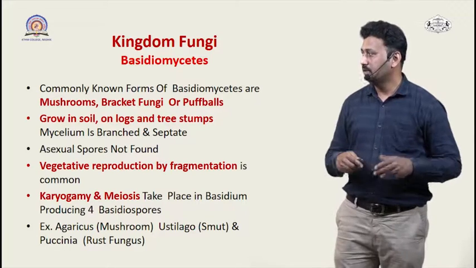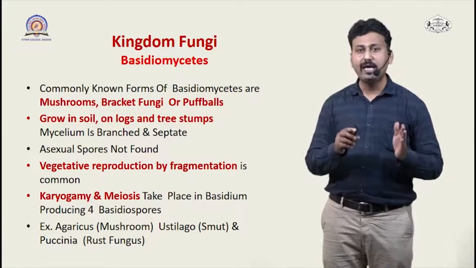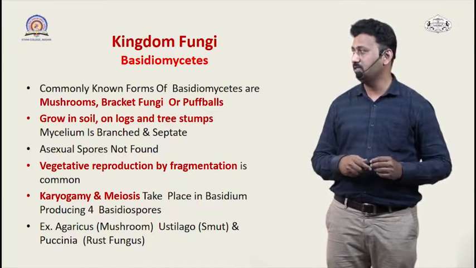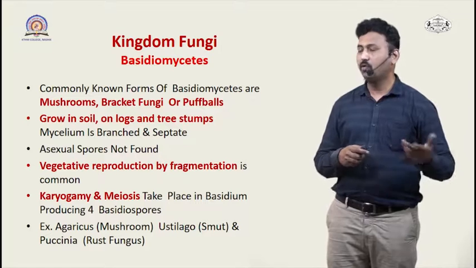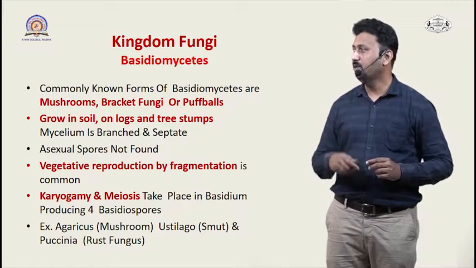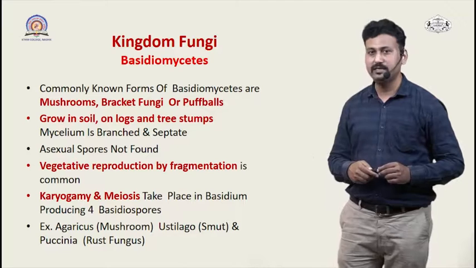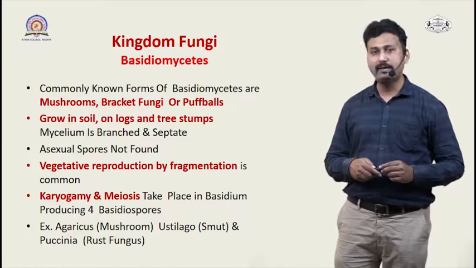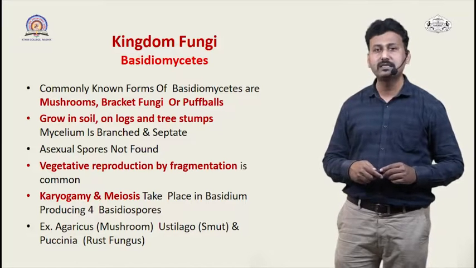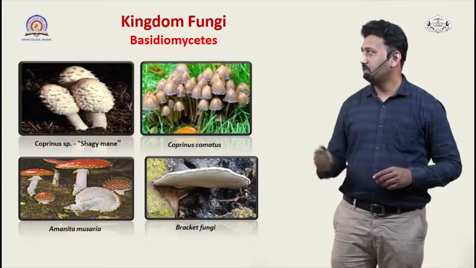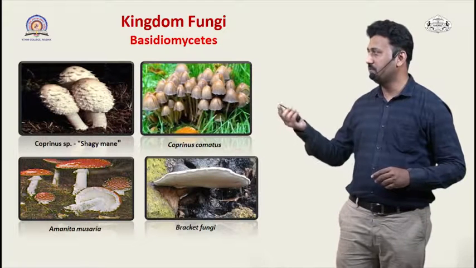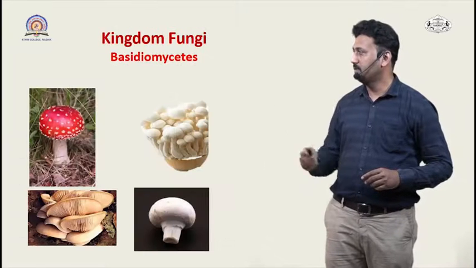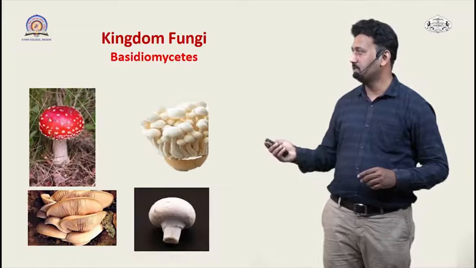Now in the sexual mode, karyogamy and meiosis is another major mode of reproduction seen in the Basidiomycetes, and they produce four basidiospores. Examples of these Basidiomycetes include all the mushroom species, for example Agaricus, Ustilago and Puccinia, which is also called a rust fungus. So in this picture, you can see different types of mushrooms which are representative of Basidiomycetes. In this picture also you can see some more mushroom species.